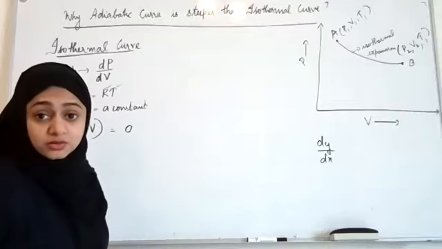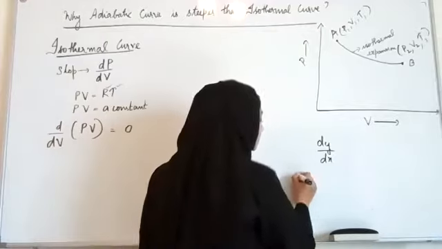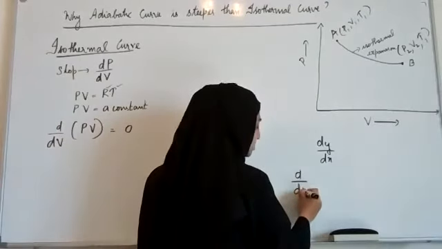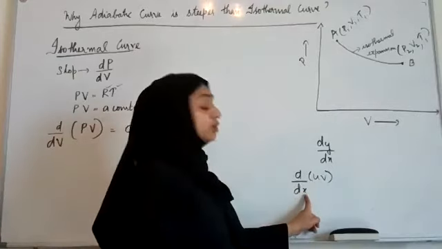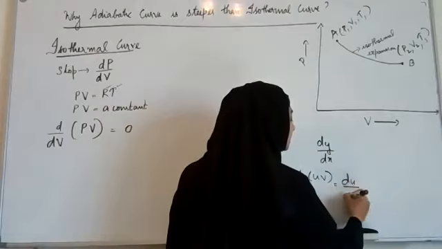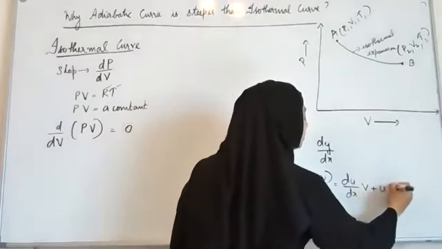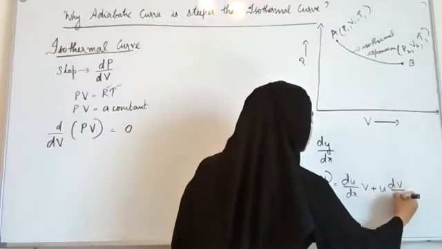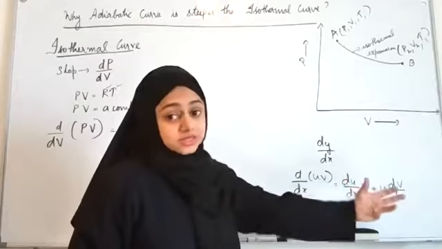As the volume increases, both pressure and volume change. So it's like d by dx of uv, where u and v both depend upon x. Then you have to write it as du by dx into v plus u into dv by dx. You have to differentiate both and write them as separate terms.